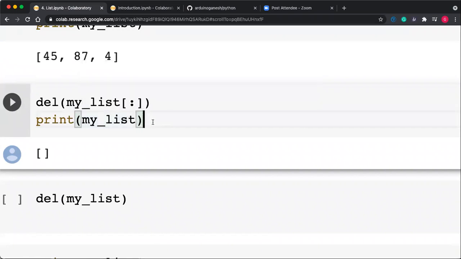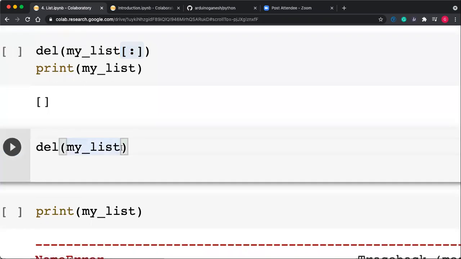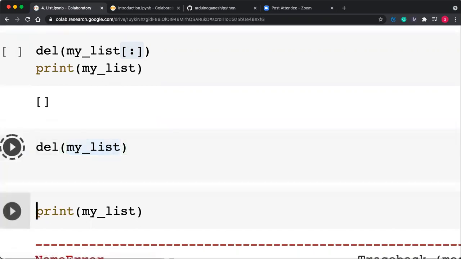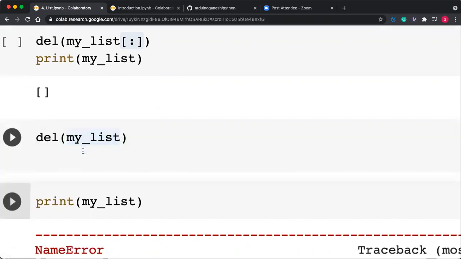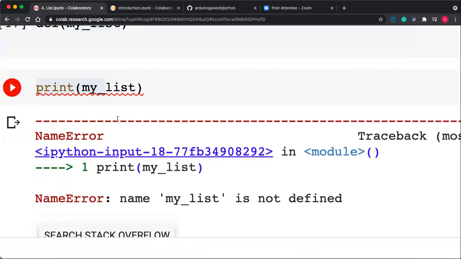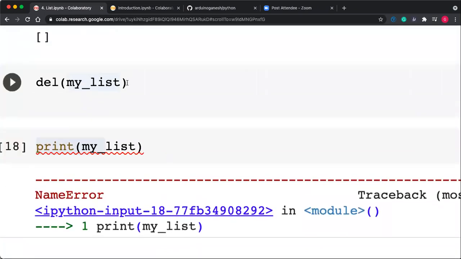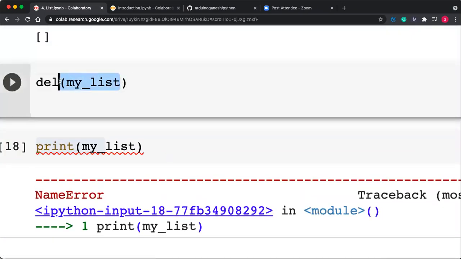But instead of using the bracket and colon, if you directly use del my_list, it means you are deleting the whole memory, and the reference is also deleted. After deleting, if you try to access my_list again, it will give an error: my_list is not defined, because you already deleted it. If you delete, the reference gets deleted.